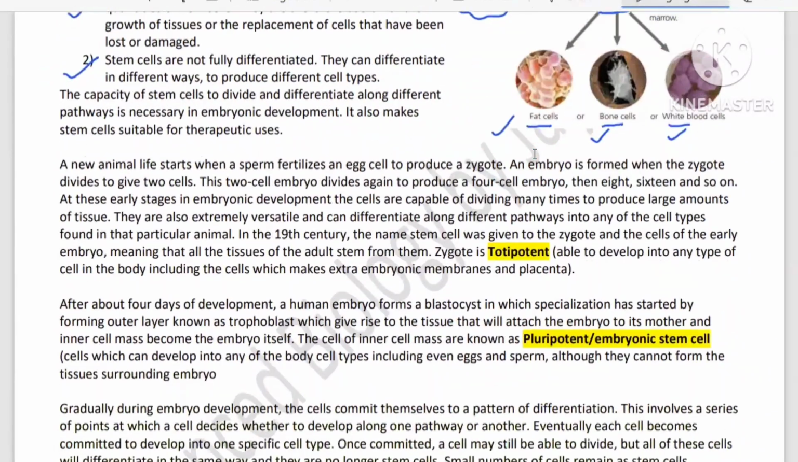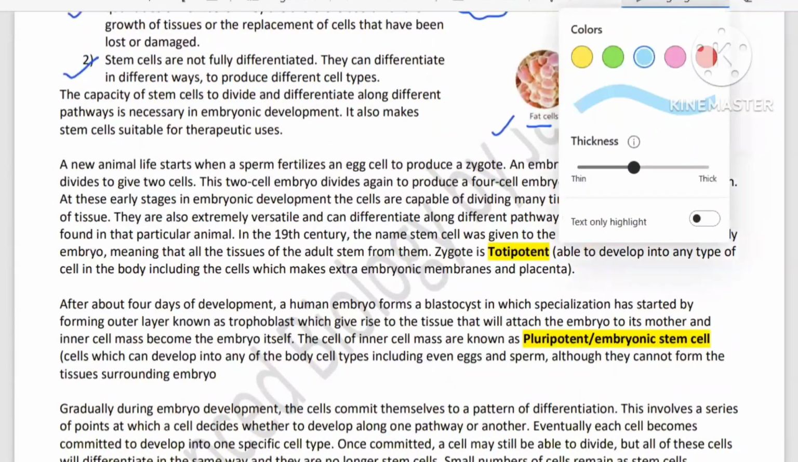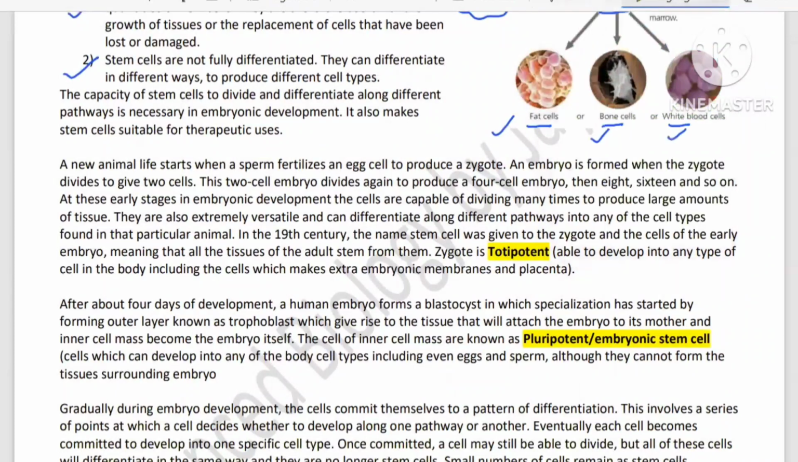Now we'll start with the human. First of all, understand every sexually reproducing living organism starts its life from one cell, the zygote, which divides into 2 cells, 4 cells. These cells are at an early stage of embryonic development. They are capable of dividing many times to produce large amounts of tissue. They are very versatile, and they can differentiate in different pathways also.